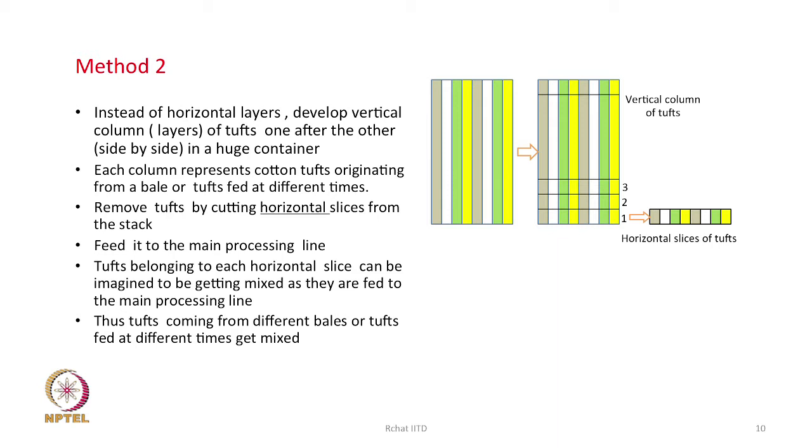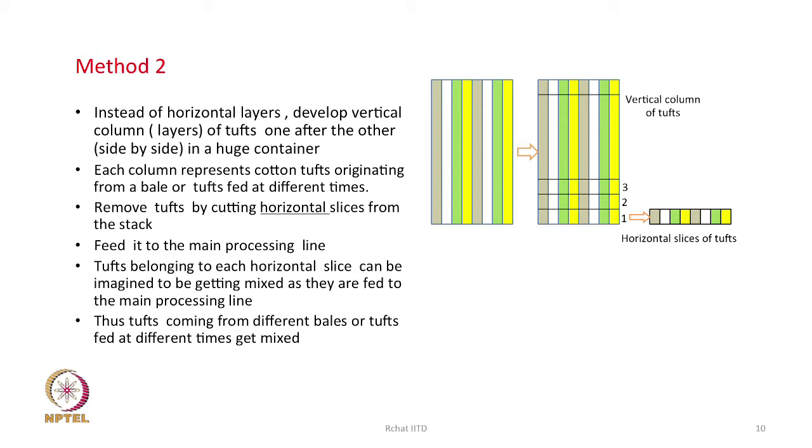So, the very first slice will have material coming from different columns, and they will all get mixed and be processed together. So, there will be possibilities of mixing. The colors may represent cotton coming from different varieties, or tufts belonging to different varieties of cotton, or it can also represent tufts being fed to these columns one after the other.